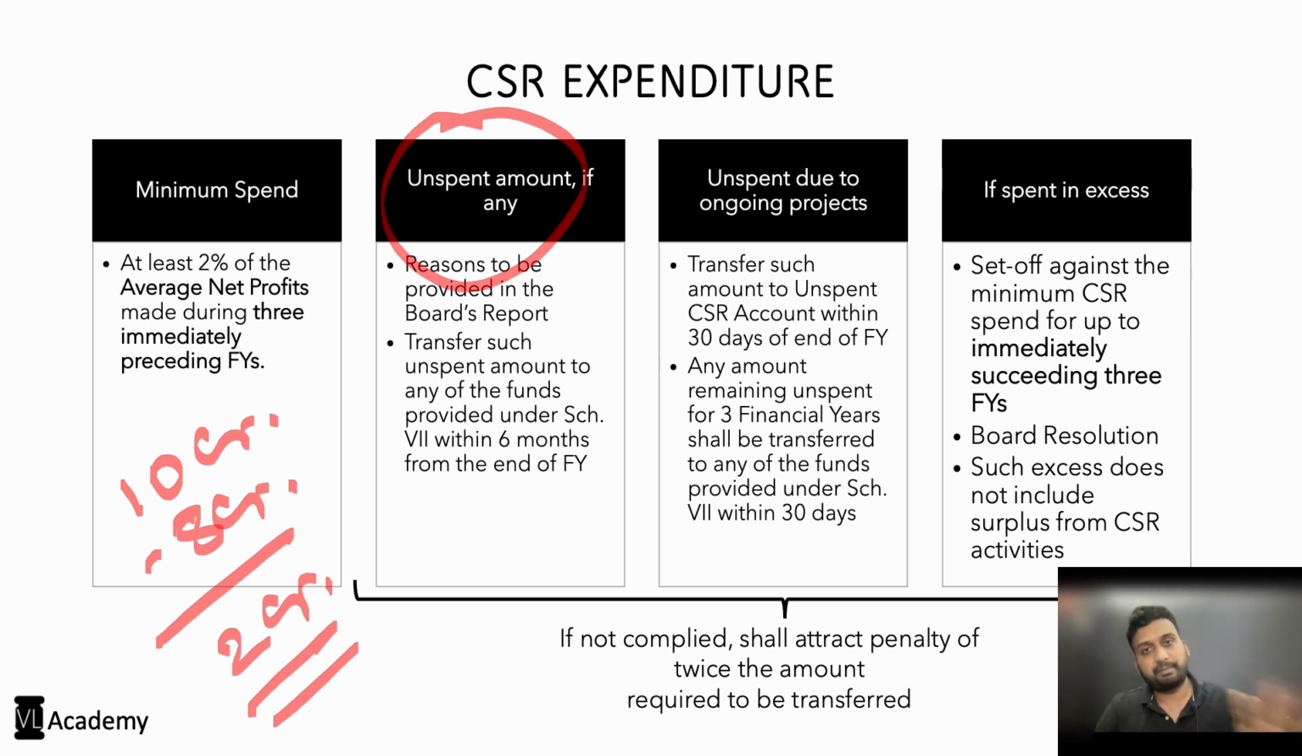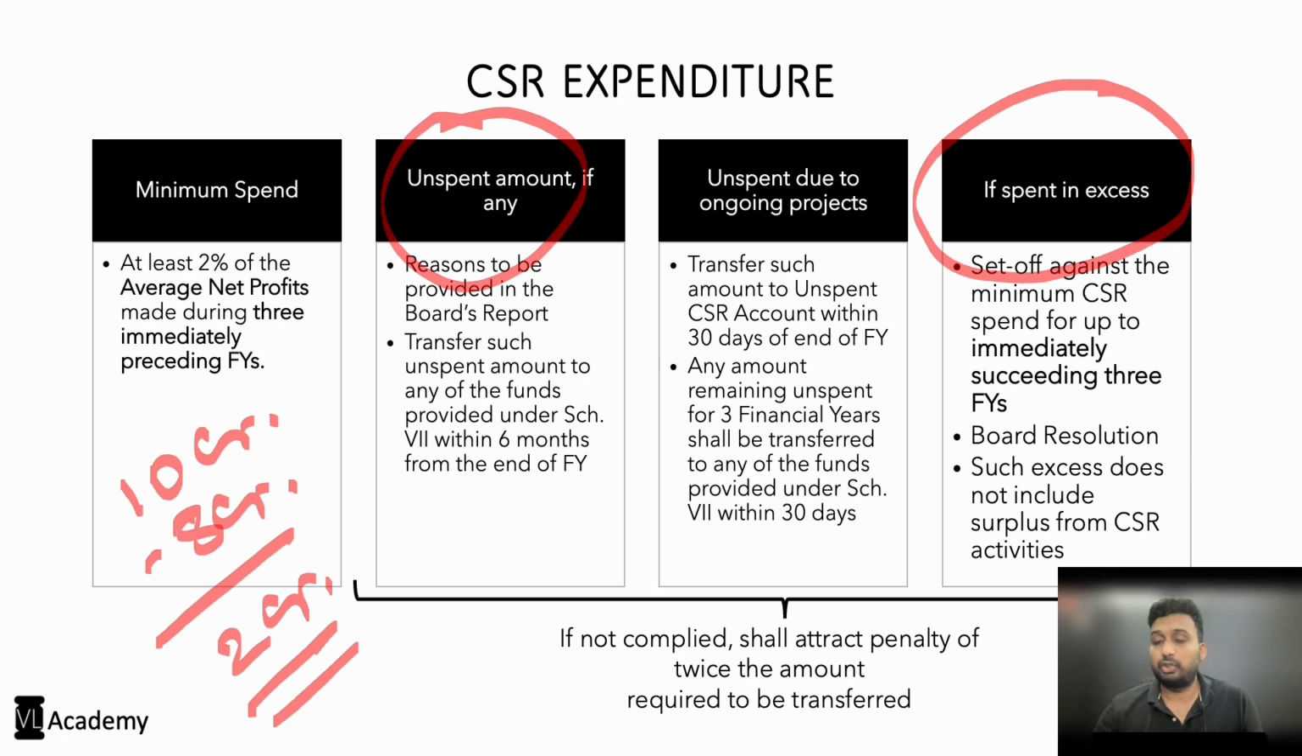You keep that money in a separate bank account for that particular financial year, right? So every financial year, if there is any unspent amount for a particular project, then you will have to have a bank account opened for that particular year. Any balance after 3 years shall be transferred to any of the funds created under Schedule 7. So the idea is either you spend for the purpose of CSR or you transfer into these funds which will ultimately benefit the society.